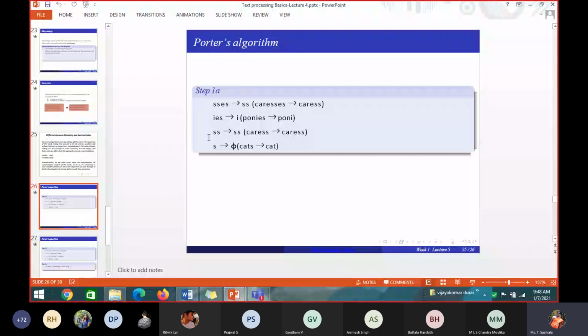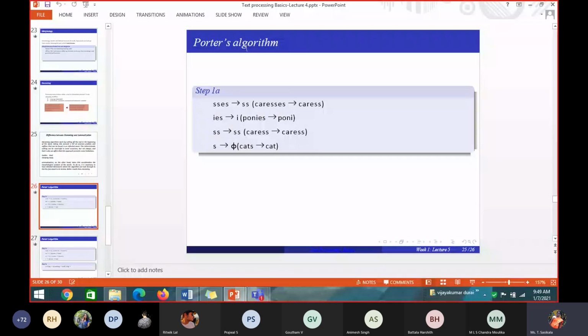Then they will go to more complex rules. If it ends with IES, it should be replaced by I, as in studies, S-T-U-D-I-E-S, which should end with study I. IES should be replaced by I. If it ends with SS, it should stay SS. If it ends with S, it should be replaced by null. Like that, they will be writing rules.